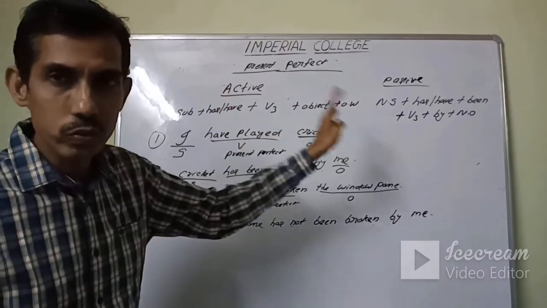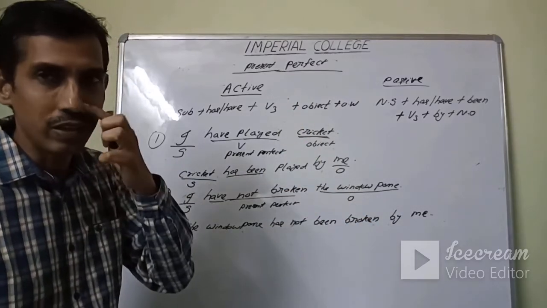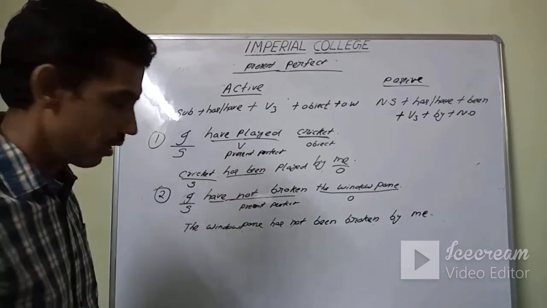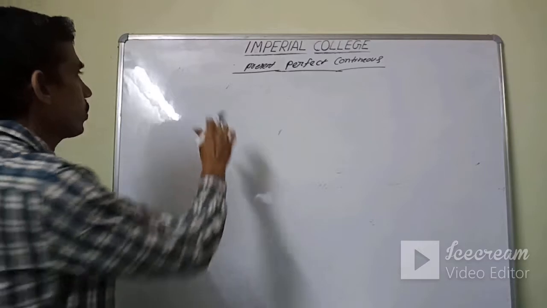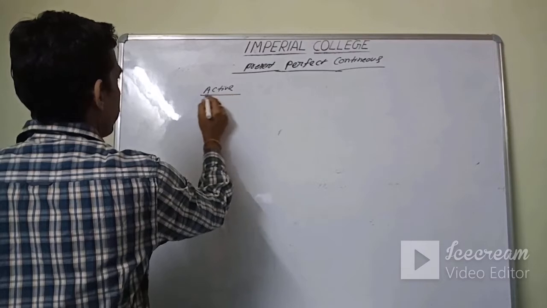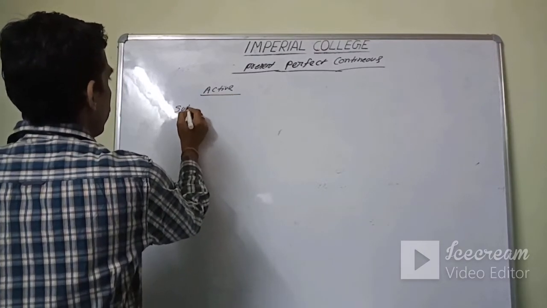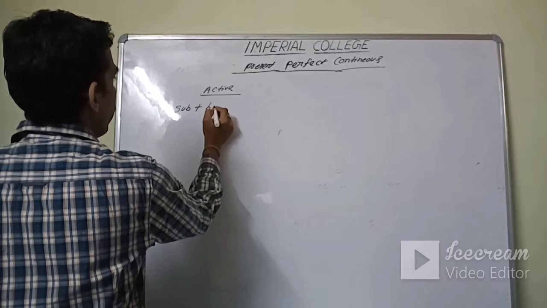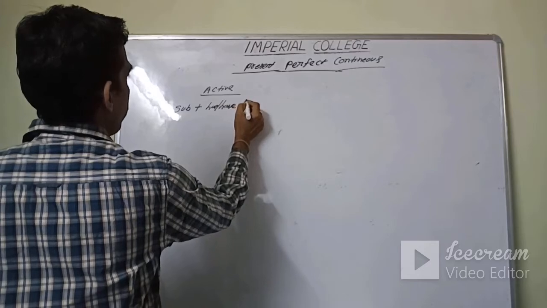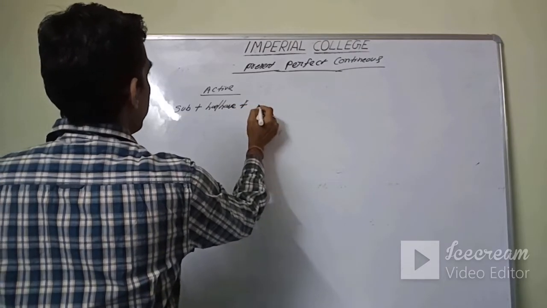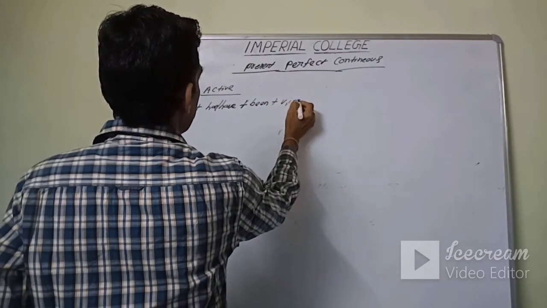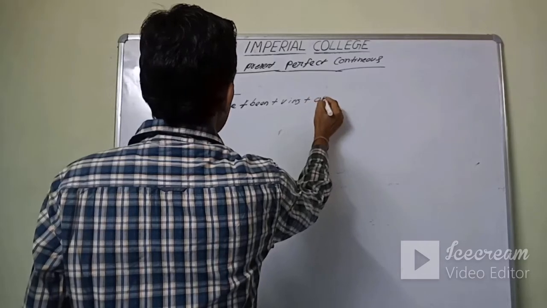It is nothing but according to the structure only. You have to find out the subject, object, and which tense it is. Then it will be much easier for you. Okay. Next is present perfect continuous, active. Subject plus has, have plus been plus V1 plus ing plus object.